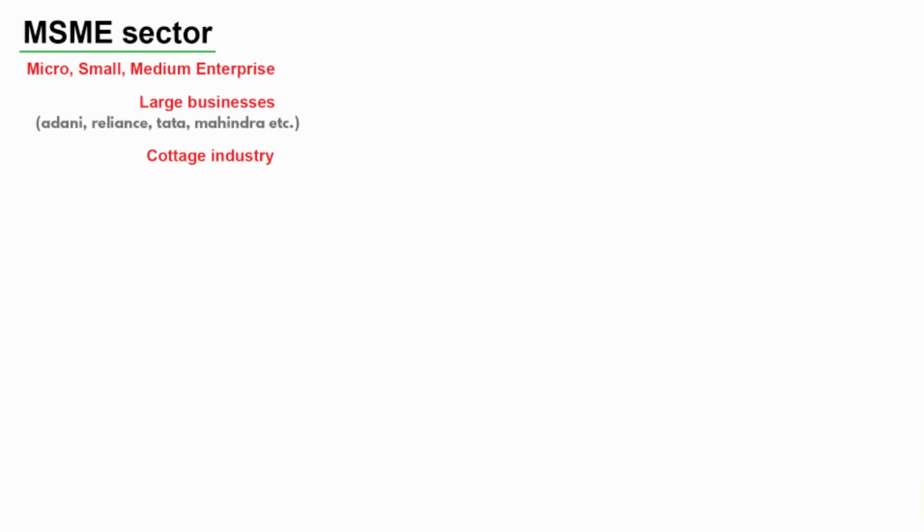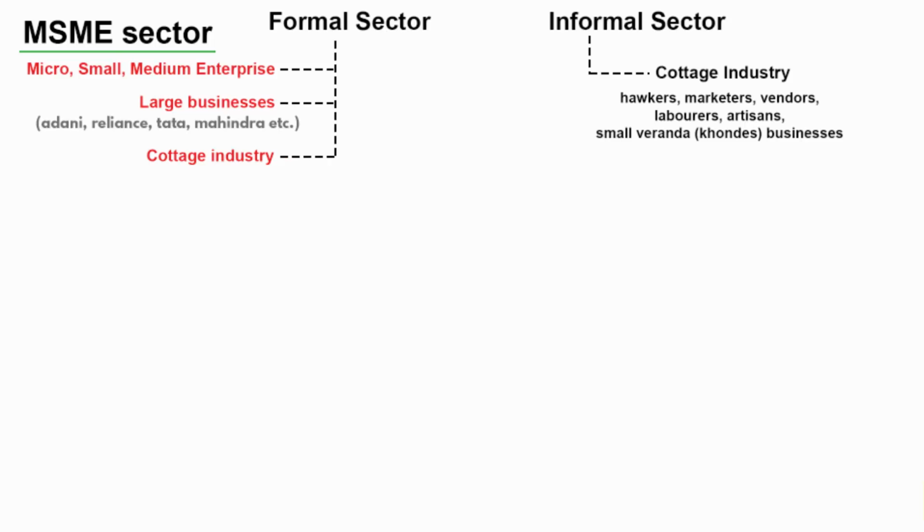The Government of India categorizes companies into micro enterprise, small enterprise, then medium enterprise. Together they are known as the MSME sector. And then there are large businesses like Adani, Reliance, Tata, Mahindra, etc. There is another industry which is called the cottage industry. It is a business or manufacturing activity carried out in people's homes. Cottage industries are part of both the formal as well as the informal sector.